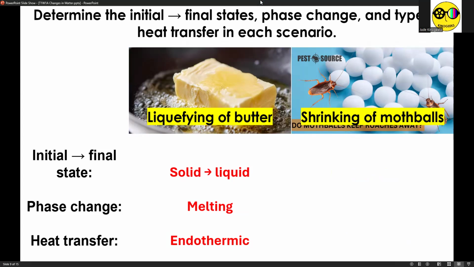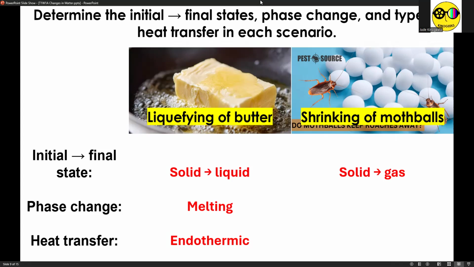For shrinking of mothballs, no, mothballs are used in order to sway away insects like cockroaches or to kill them, no, because there are some chemicals in it that are poisonous to animals like cockroaches. And mothballs, no, when you bite them, they start as solid and they end up disappearing or as a gas, no?